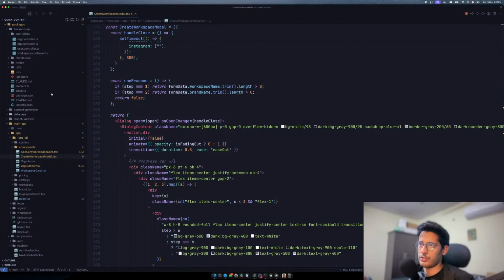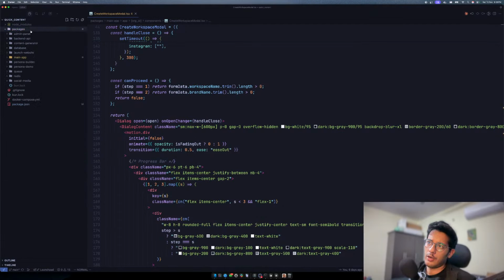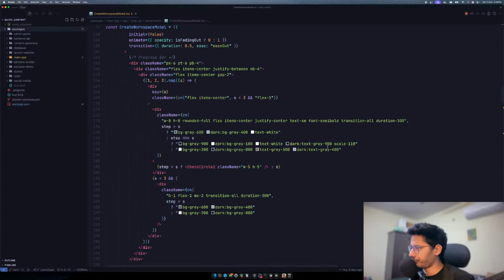What tech stack are you using? What I'm using is something called Burn workspaces. So this is like a monorepo. A monorepo is basically when you have a lot of different repositories in a single repository. As you can see, the admin panel, backend API, content generator, database, all these different things are basically separate repos. The component library that I'm using is called ShadCN. Yeah, that's how you pronounce it, maybe. I don't know.